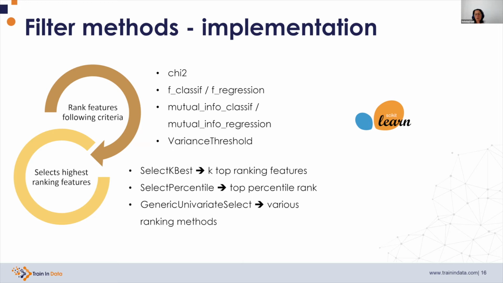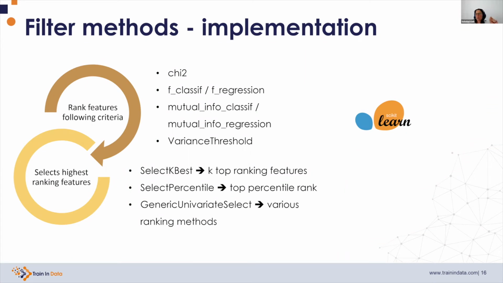With the GenericUnivariateSelect, we can select features in any user-designed way of selecting features. For example, we can select those features whose ranking is above the mode of all the features.